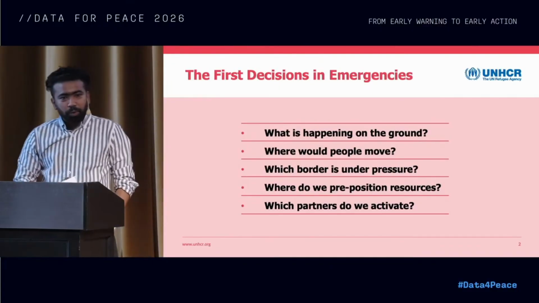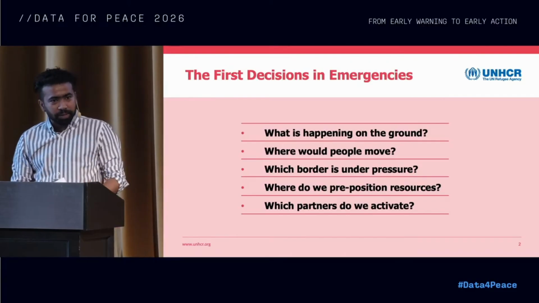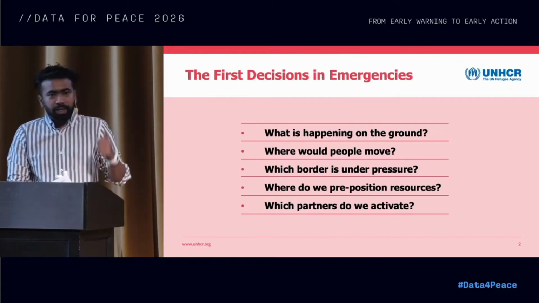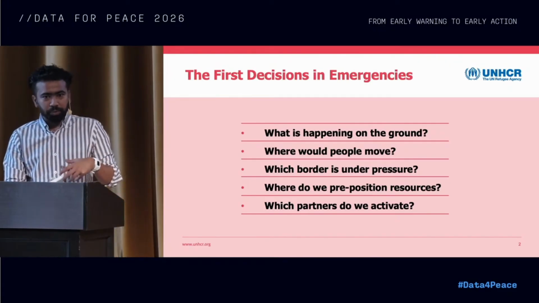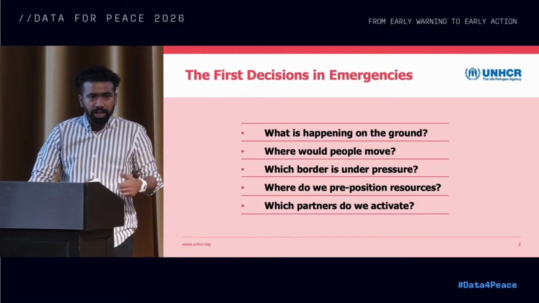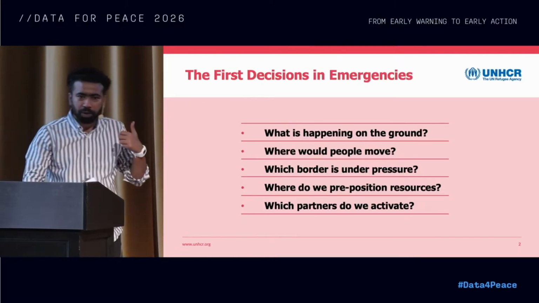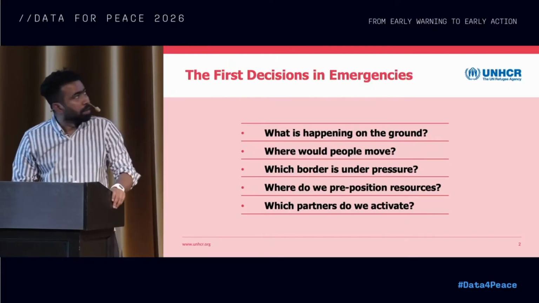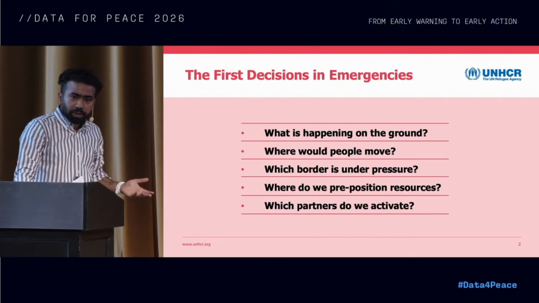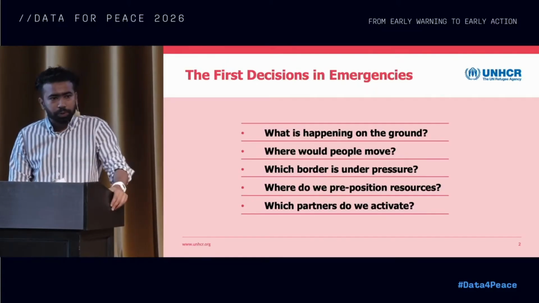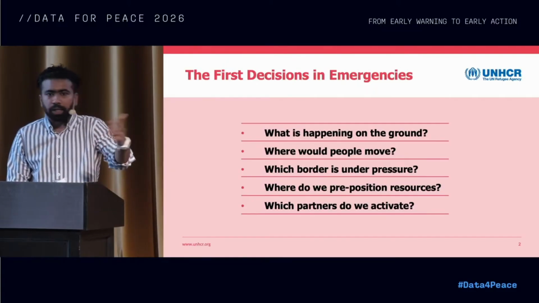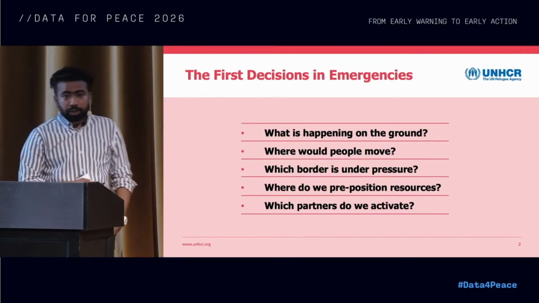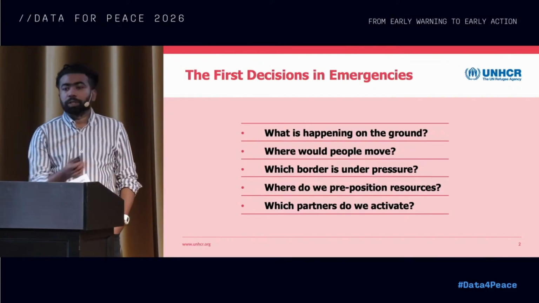When our panel member was explaining his experience in a conflict situation, in a displacement, in an emergency, that is the same question that we as an institution, we as a team, always face. These are the first questions that come to us to be answered in any emergency, whenever a conflict flares up. So the first question we ask ourselves is: where are the people moving? What is the situation on the ground? Which border is open? Which one is tightened? Which one is closed? These are the questions that we were trying to answer recently with the Iran context.